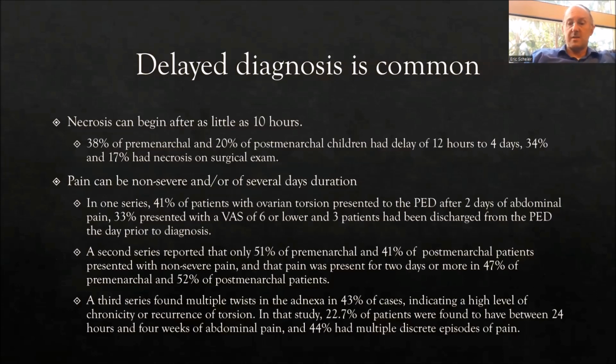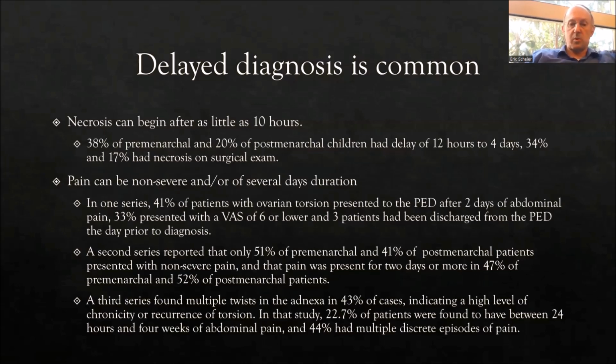The classic presentation is sudden, severe abdominal pain, and that is not necessarily true in the pediatric population. 41% of patients with torsion presented to the pediatric emergency department after 2 days of abdominal pain. 33% presented with a VAS, the visual analog scale, a pain scale with 10 being the most severe pain, of 6 or lower, and 3 patients had been discharged from the PED, Pediatric Emergency Department, the day prior to diagnosis.